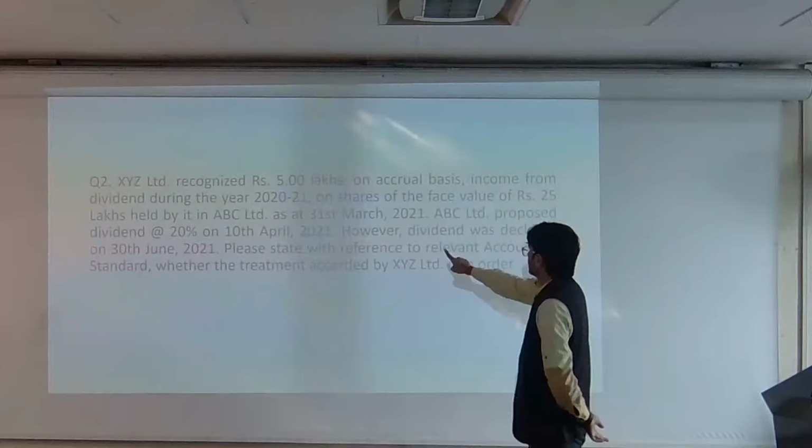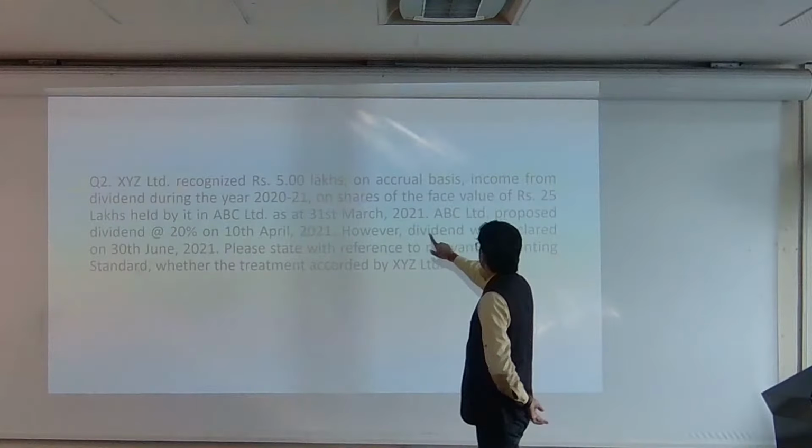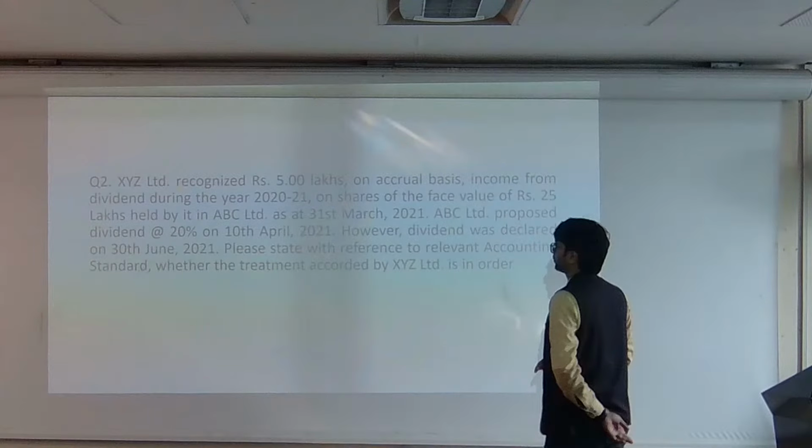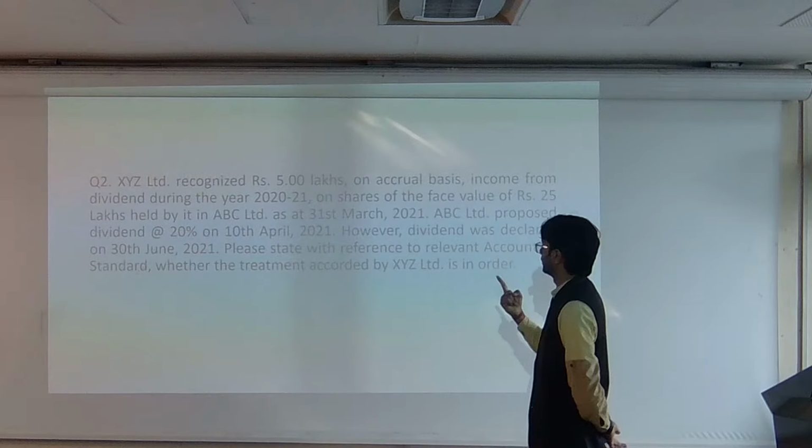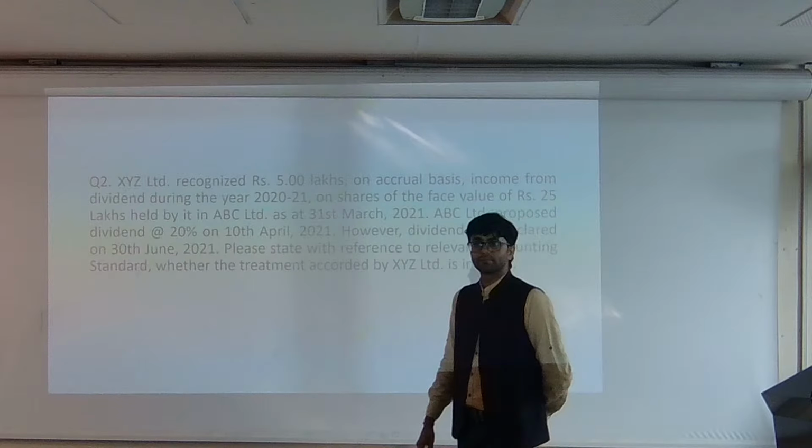As of 31st March 2021, ABC Limited proposed dividend of 20% on 10th April 21, and the dividend was declared on 30th June 21. Please state with reference to the relevant accounting standard.